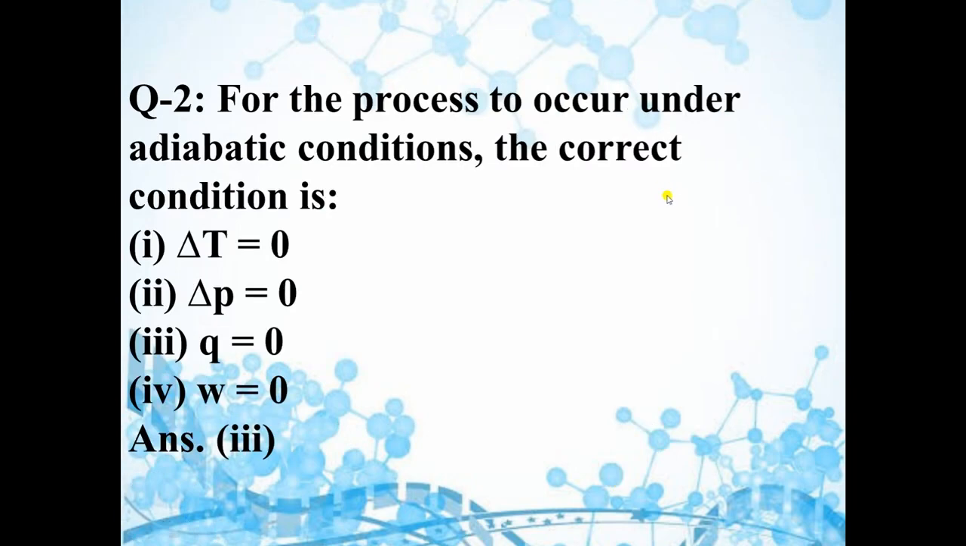Next question. For the process to occur under adiabatic conditions, the correct condition is delta T is equal to 0, delta P is equal to 0, Q is equal to 0, W is equal to 0. So for adiabatic condition, heat is equal to 0. That means Q is equal to 0. So the answer is the third option.